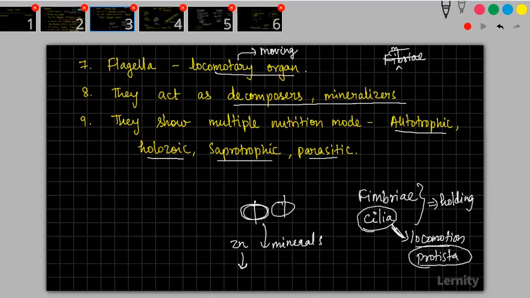The difference between decomposers and mineralizers: whenever a bigger substance is broken down into a smaller substance, that is decomposition. While you are decomposing, some minerals are isolated and made available to the soil, and we call that a mineralizer. So the role of a mineralizer is to remove the minerals and make them available to the soil.